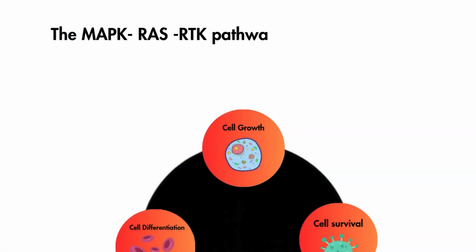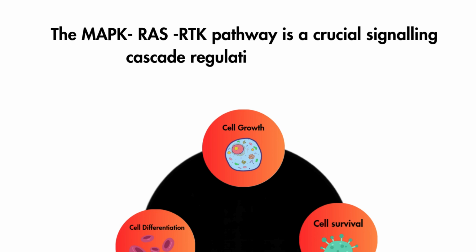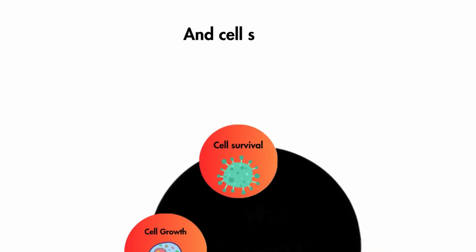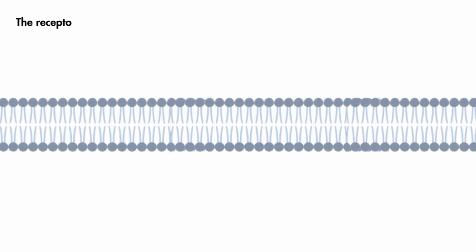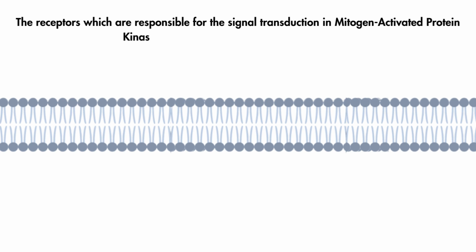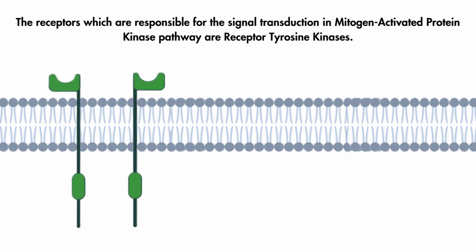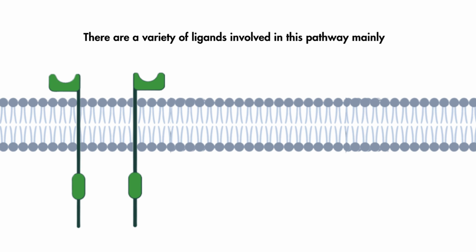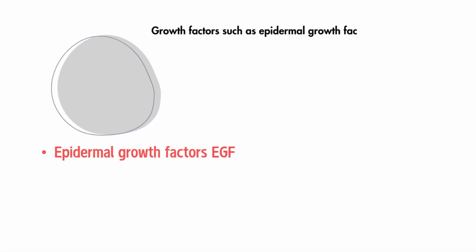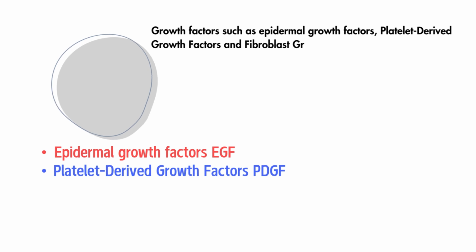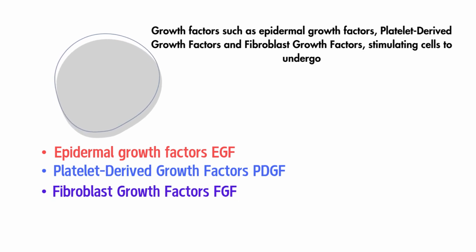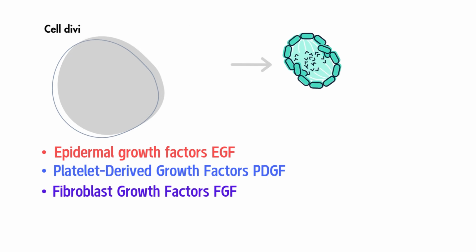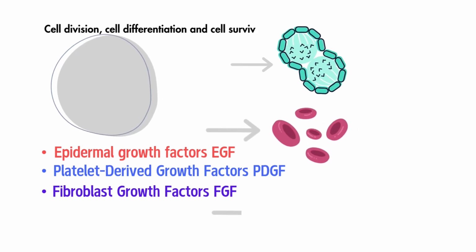The MAPK-RAS-RTK pathway is a crucial signaling cascade regulating cell growth, cell differentiation, and cell survival. The receptors responsible for the signal transduction in the mitogen-activated protein kinase pathway are receptor tyrosine kinases. There are a variety of ligands involved in this pathway, mainly growth factors such as epidermal growth factors, platelet-derived growth factors and fibroblast growth factors, stimulating cells to undergo cell division, cell differentiation, and cell survival.